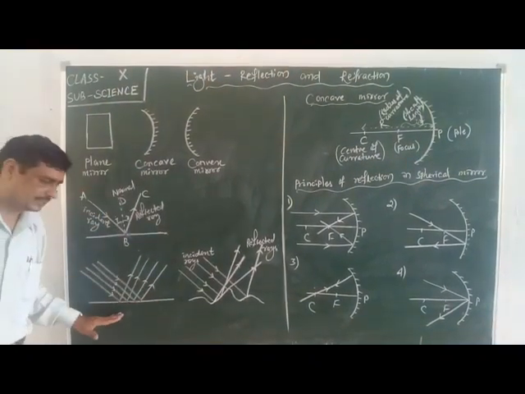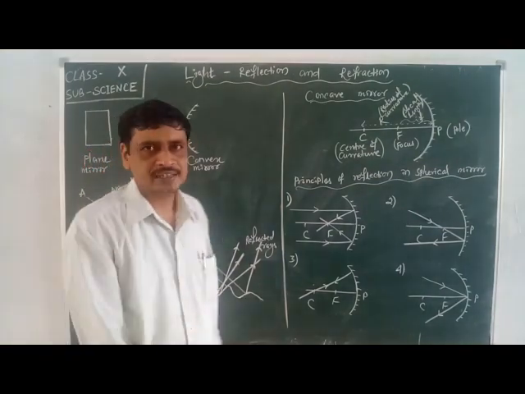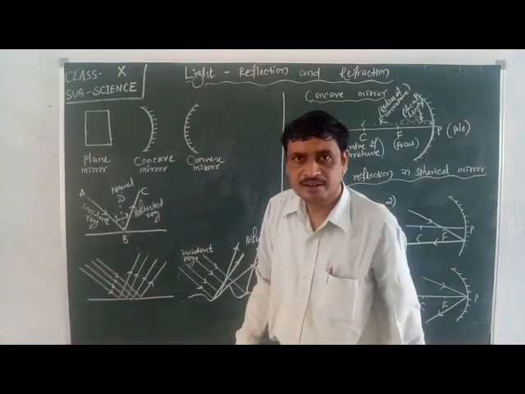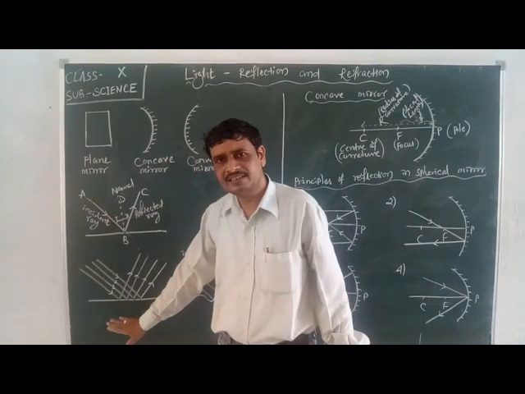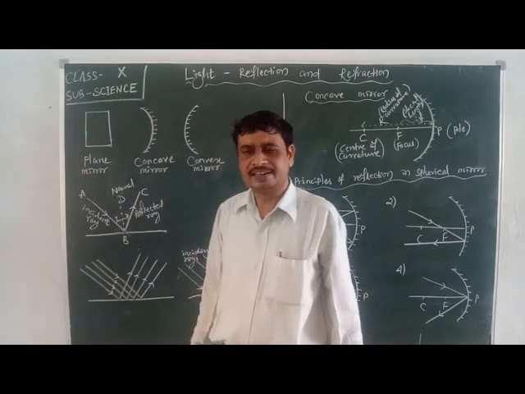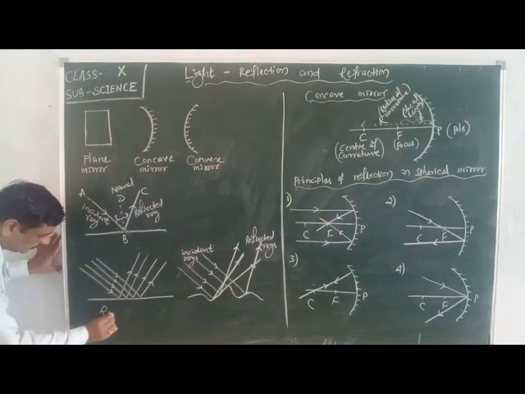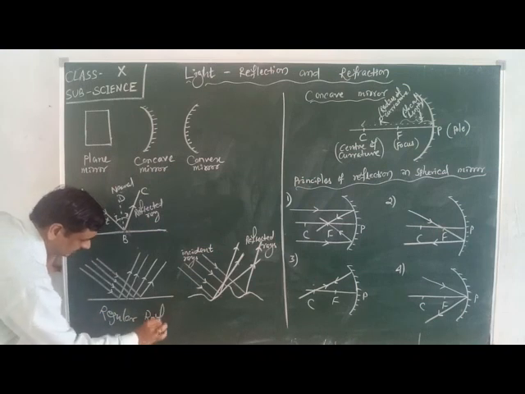After the reflection, they are reflected also in parallel. The incident rays are parallel and the reflected rays also are parallel. So this type of reflection is called regular reflection.